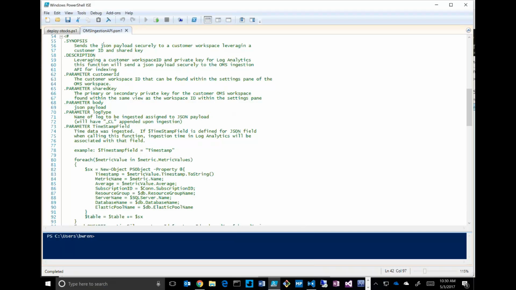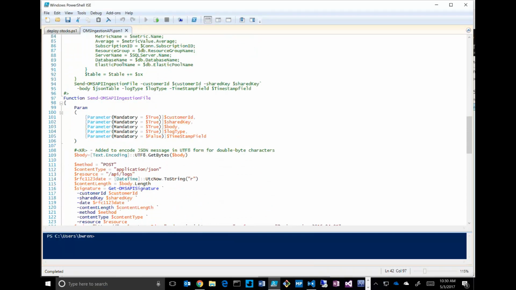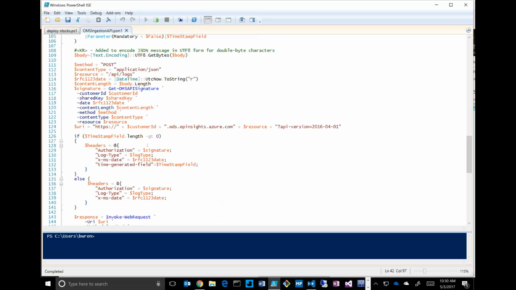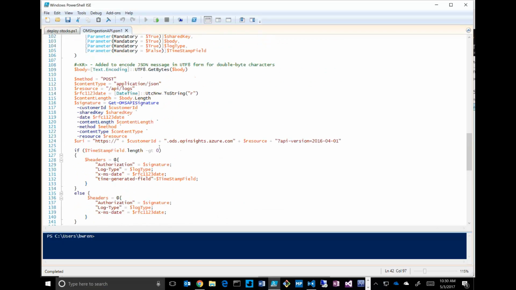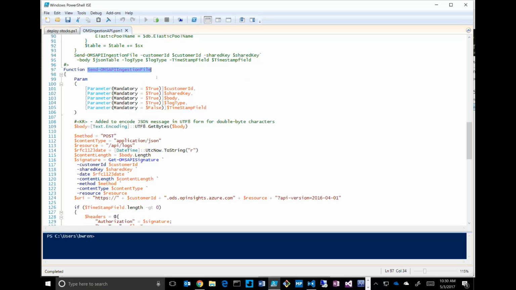This is the one I'm using, OMS Ingestion API. This is available in the PowerShell Gallery. This one was written by Jim Britt, who's a member of our CAT team. But basically, he's doing all this difficult work for us and creating this whole API signature. As long as I give him the ID and the key, this thing creates it for me and then gives me this command to send, what is it, Send-OMSAPIIngestionFile. That's where I'm getting that command from.